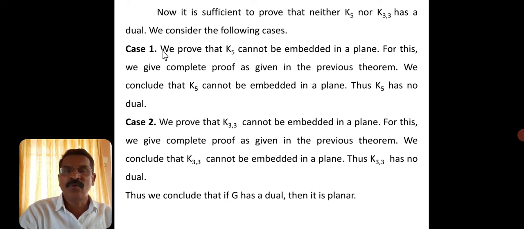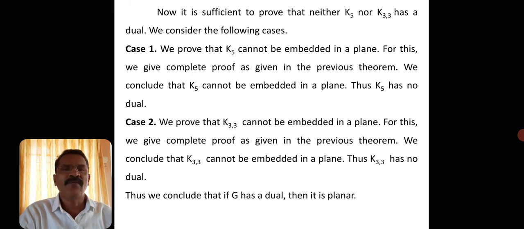So what we have to do is prove that a non-planar graph has no dual. If you prove that a non-planar graph has no dual, you can say a planar graph has a dual. To prove this, you have to prove K5 and K3,3 have no dual. Once again you have to consider two different cases.